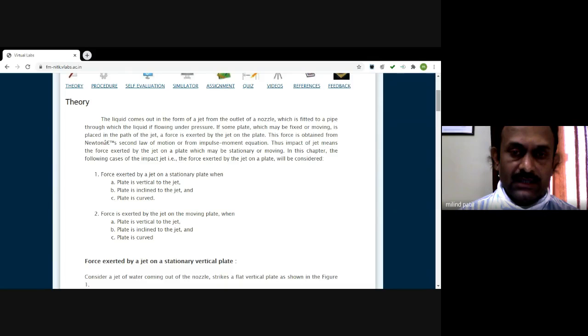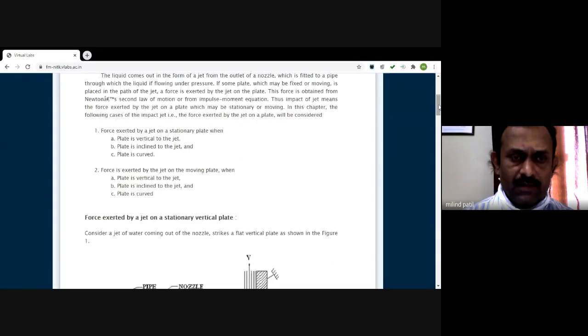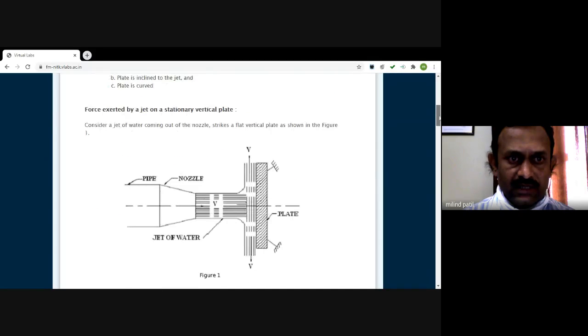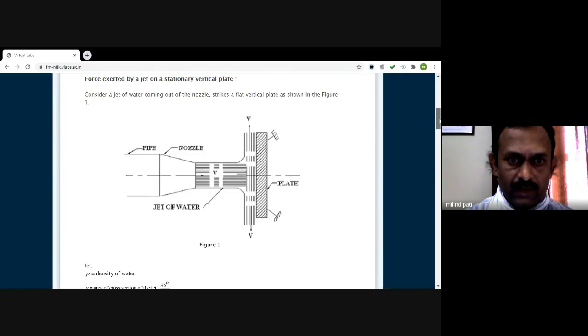And the force which is exerted by this jet on the plate, that we can obtain with the help of Newton's second law of motion, or we call it the impulse momentum equation. Thus the impact of jet is nothing but the force exerted by the jet on the plate. Now in the theory related to this practical, there may be different cases: the force exerted by the jet on a stationary plate, or the force exerted by the jet when the plate is a moving plate. So let us learn first this force exerted by the jet on a stationary vertical plate.